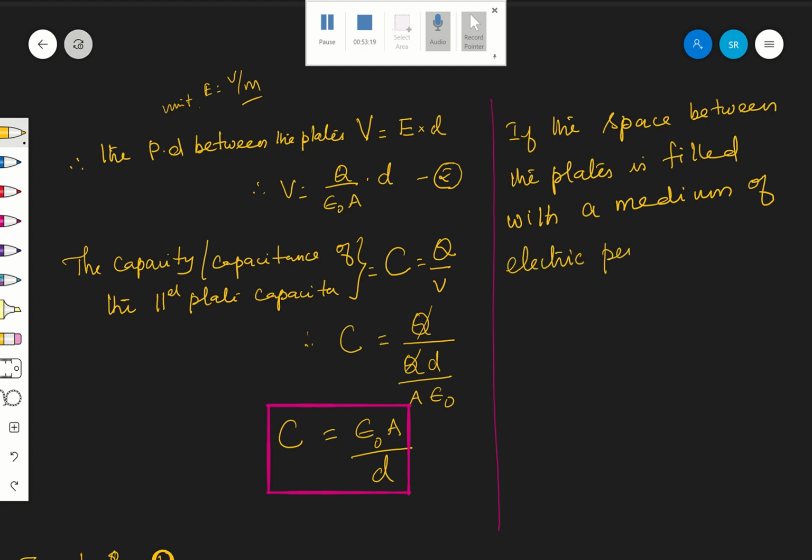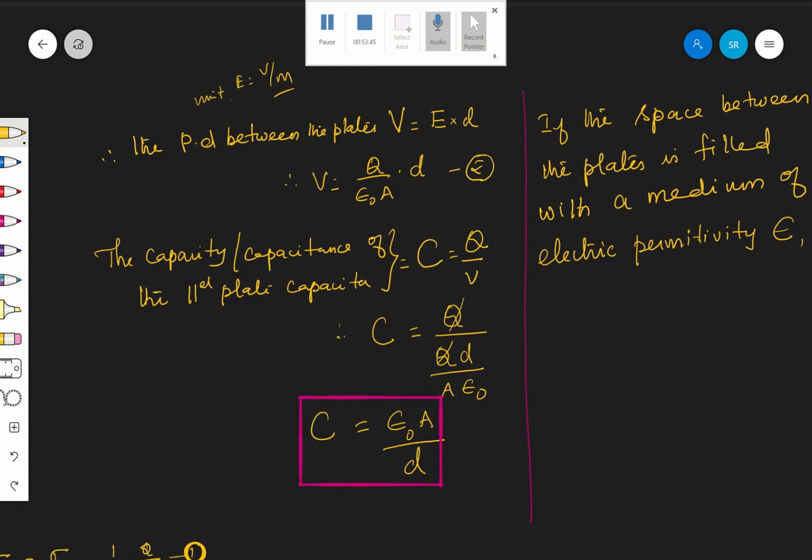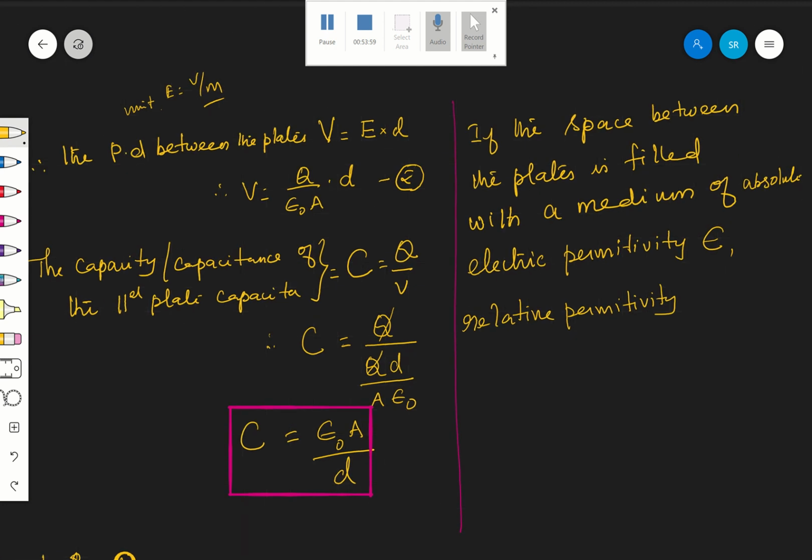electric permittivity epsilon. Are you following? It is the absolute permittivity of the medium, epsilon, or in terms of relative permittivity, epsilon r.